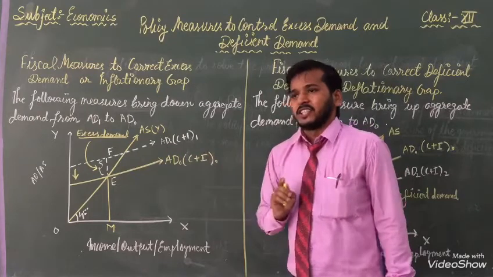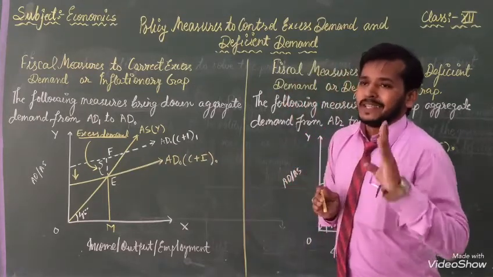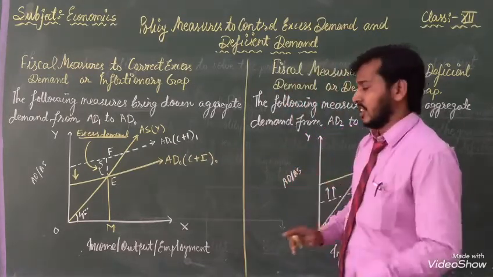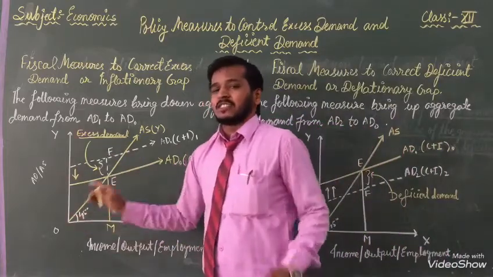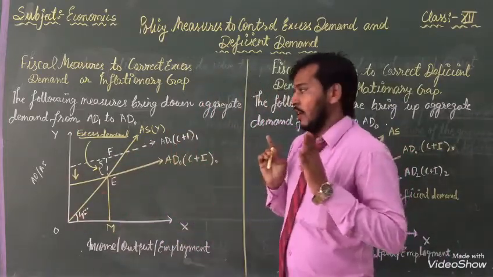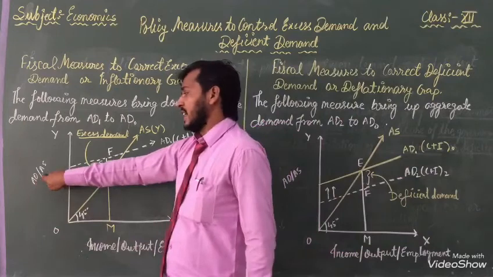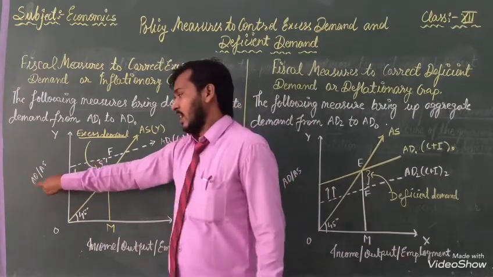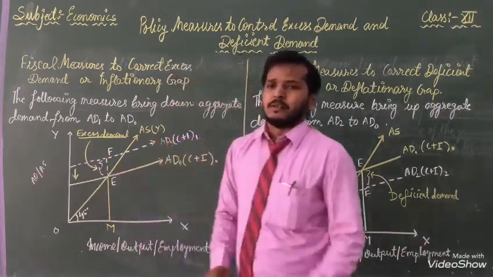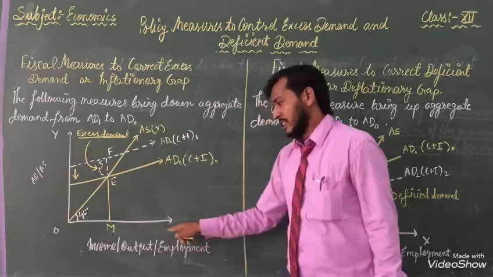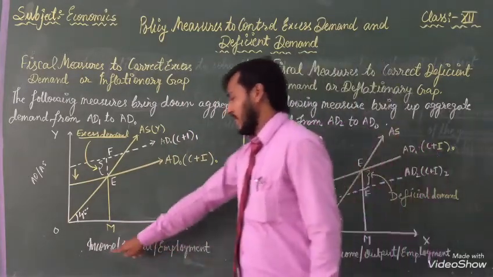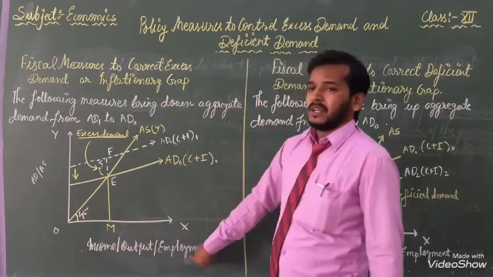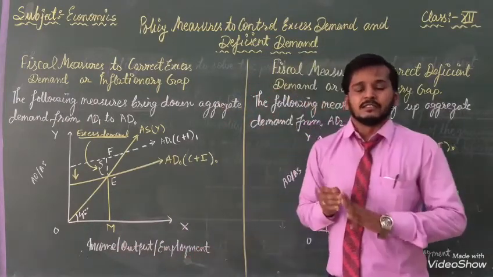Okay, once again listen. When you want to make this diagram, first you will make the x-axis and y-axis. On the y-axis I have written AD and AS, aggregate demand and aggregate supply. But on the x-axis, income, output and employment I have written.